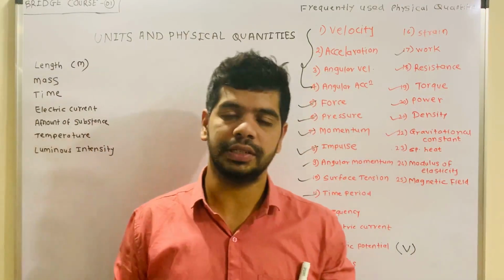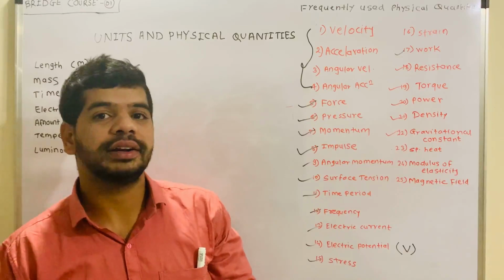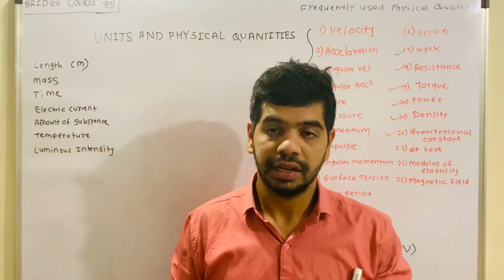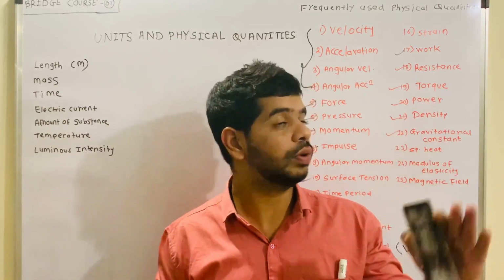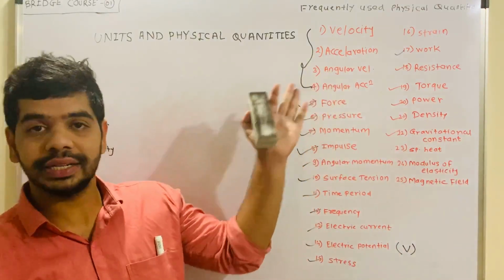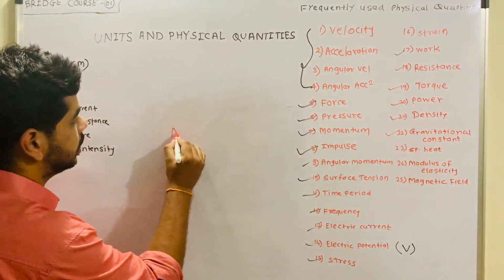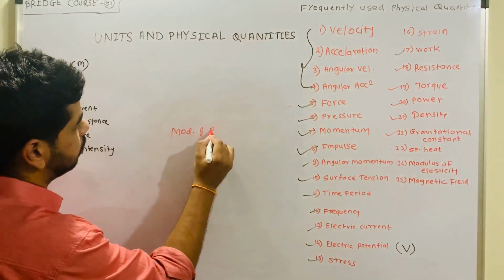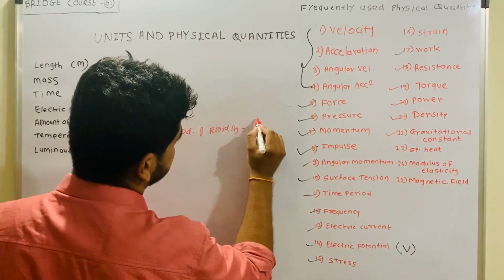Now modulus of rigidity. Modulus of rigidity is related to stress and strain. So you can write modulus of rigidity as stress upon strain.